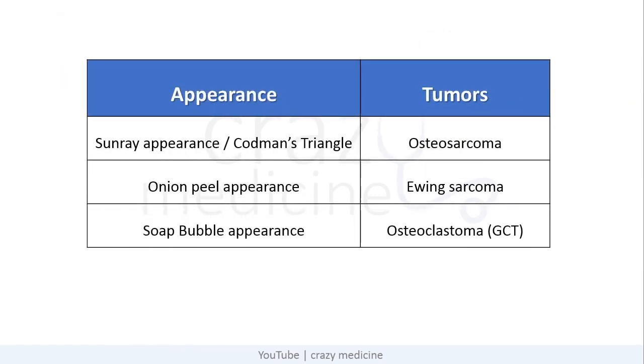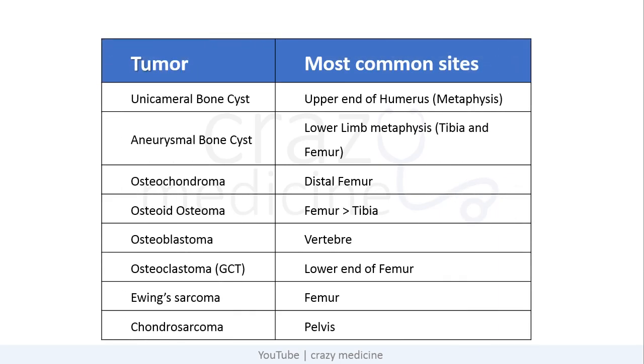And this is the table in which you can see the appearance and in which tumor it is present. You can take a screenshot if you want. And this table shows a list of tumors with their most common sites. And this itself will give you a hint in the exam for identification of the X-ray.